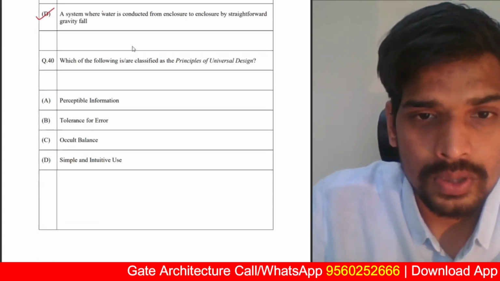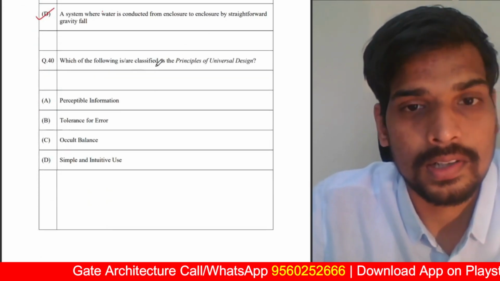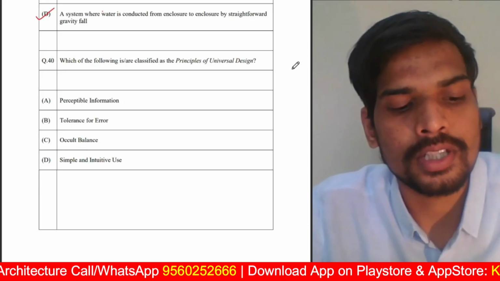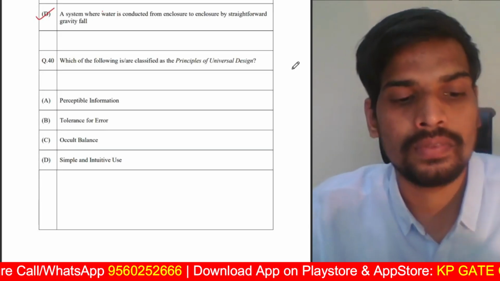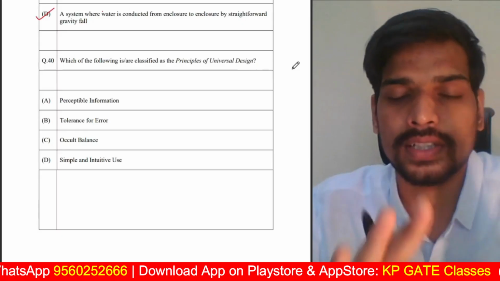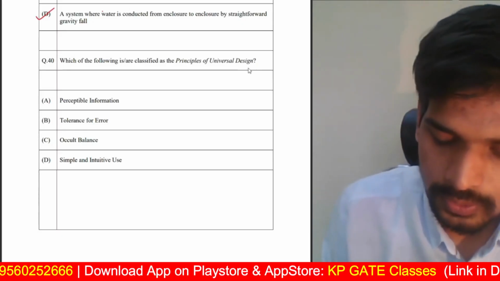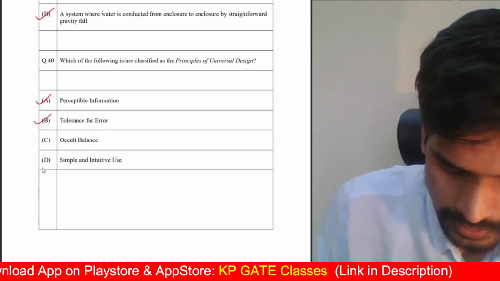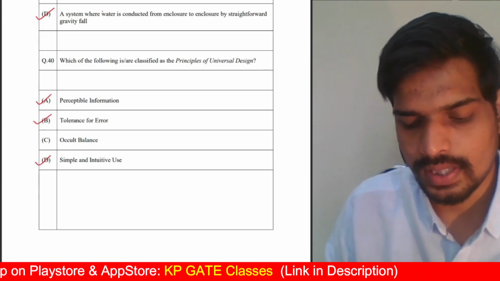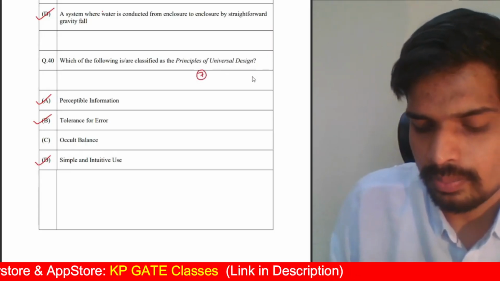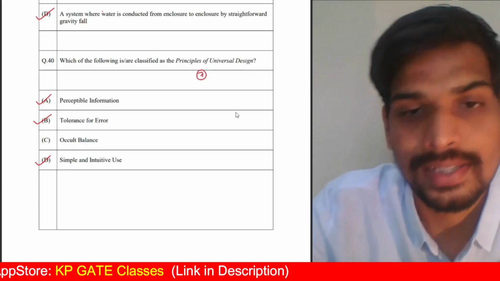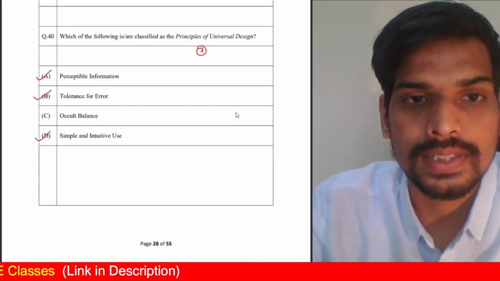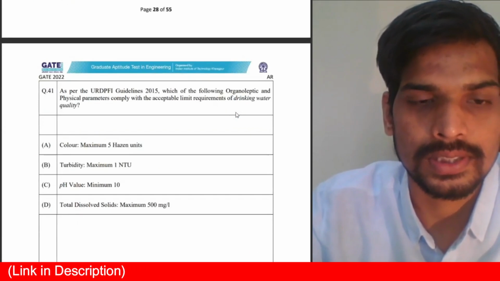Next one. Which of the following is or are classified as the principles of universal design? There are 7 principles of universal design which were published by a group of architects, product designers, and others. So, out of those 7 principles of universal design, perceptible information, tolerance of error, simple and intuitive use. These are the points which you see in the 7 basic principles of universal design. Occult balance is not a principle of universal design. So A, B, D is the correct answer for this.